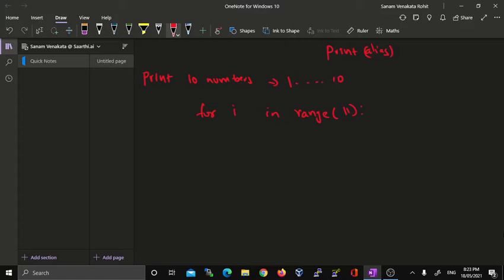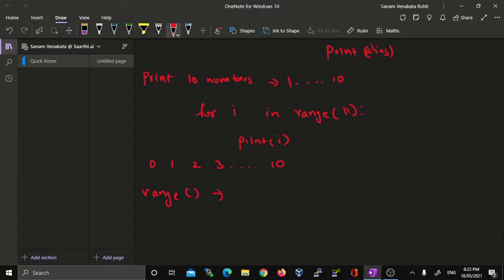So range of 11. If we give print of I, as Python follows zero-based indexing, it is going to print 0, 1, 2, 3 and so on and so forth till 10. And what is this range function?